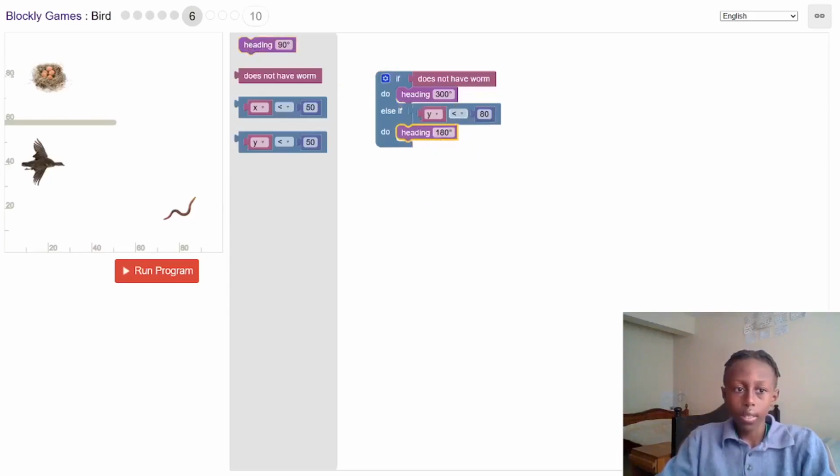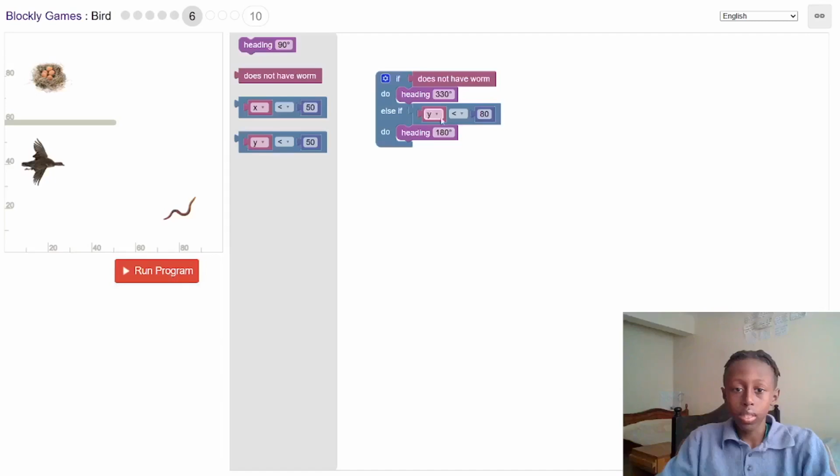So if the y is here, it will go towards the nest. So let's see. Wrong degree here. As you can see, it's gonna run into the wall. Let's just make it less, like still 300. I think it's supposed to be more. Yes, 330. It's about to hit the wall. No.